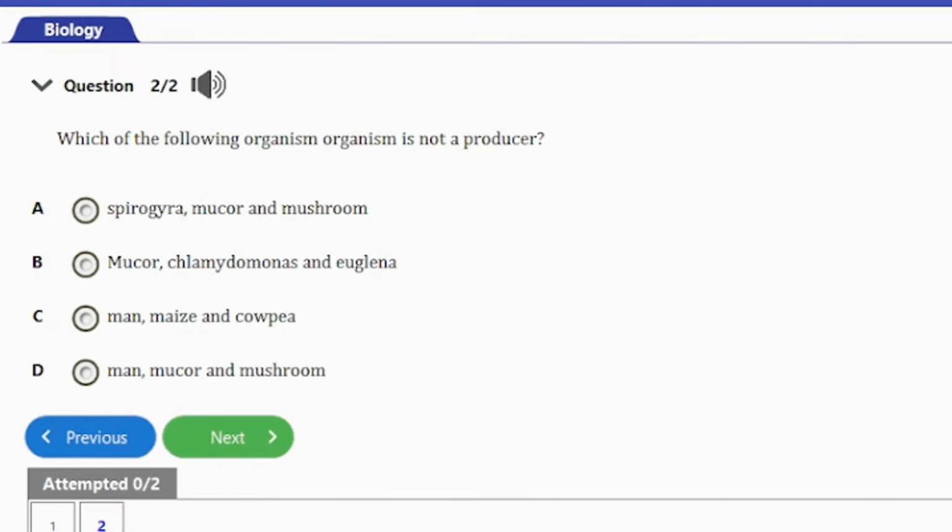So man is a consumer, it cannot produce its own food. Mucor and mushroom are both fungi and they are decomposers and not producers. So they obtain their nutrients by breaking down dead organic materials. So guys, that's the correct answer to this question: man, mucor and mushroom.